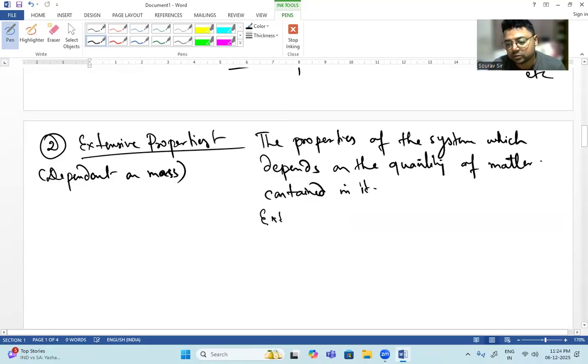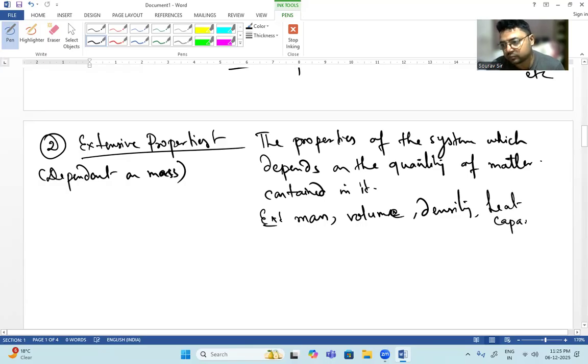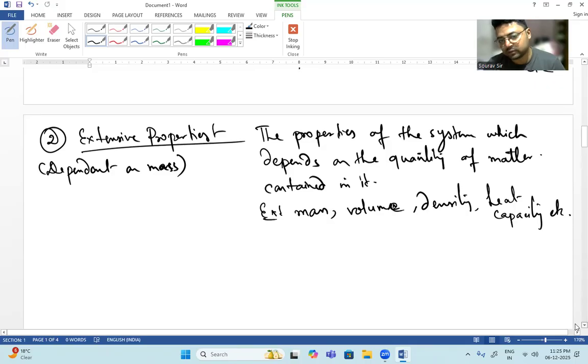So the examples of extensive properties will be mass, volume, density, then heat capacity, etc. Okay, these are all extensive properties.